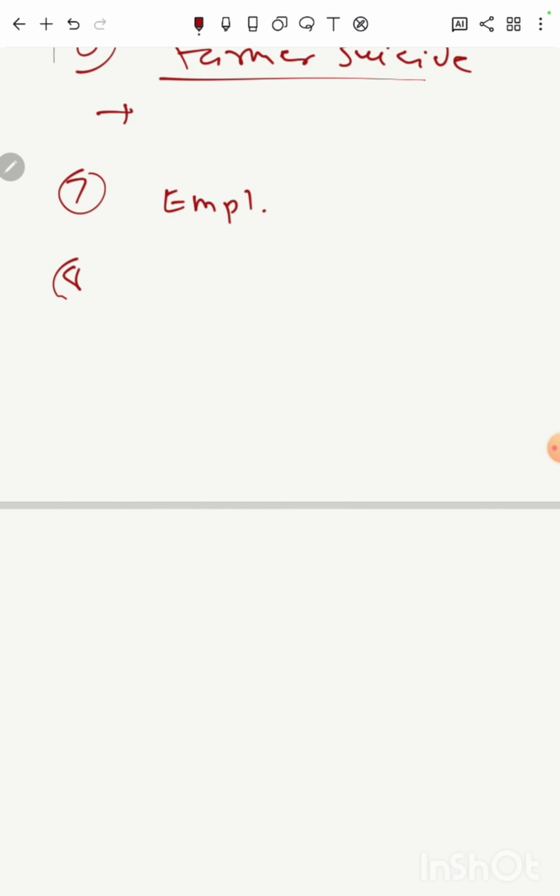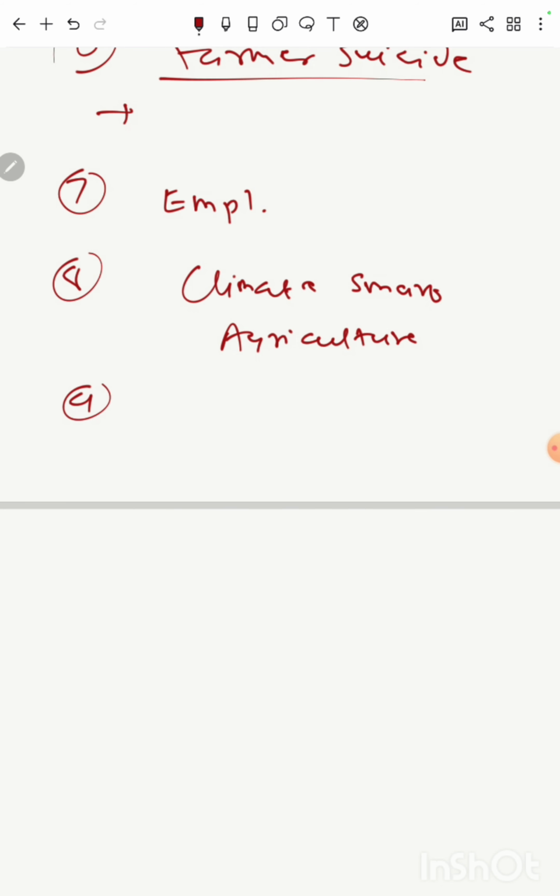Then the eighth issue, I would say, climate smart agriculture. Climate smart agriculture is there in the news. So what is meant by climate smart agriculture? How can agriculture help reduce greenhouse gases?